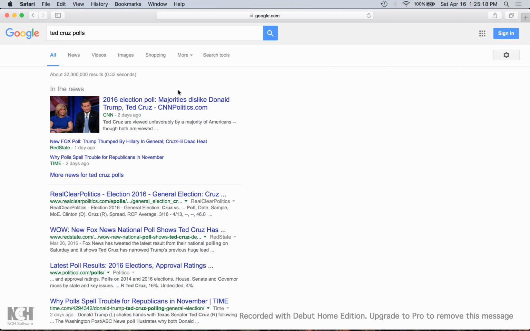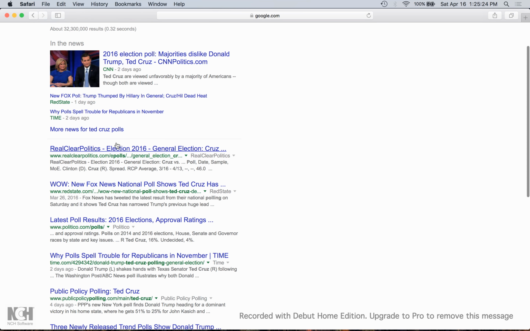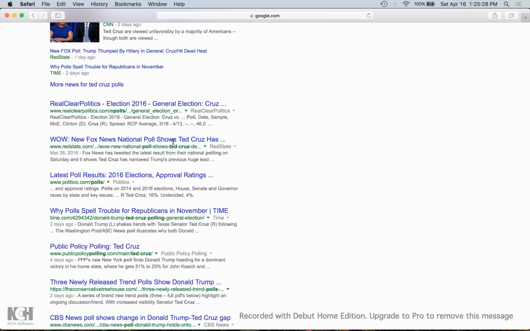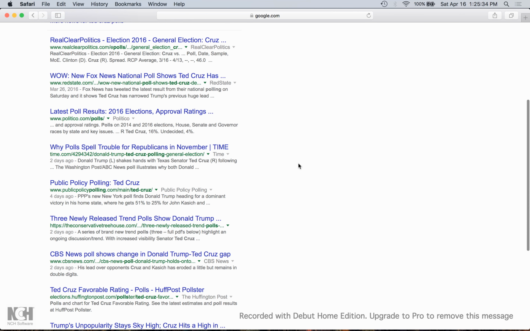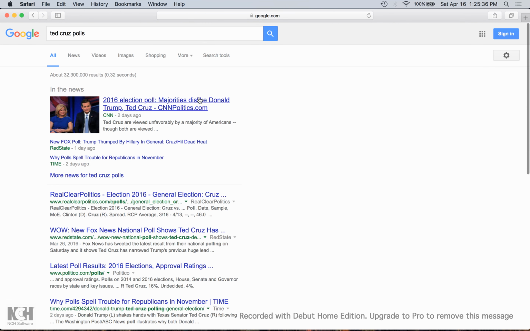See, there's an article here, CNN News, saying that majorities dislike Donald Trump and Ted Cruz. Real Clear Politics is another good website showing Ted Cruz's standing in polls from various geographic locations, various states, likely from certain demographics.